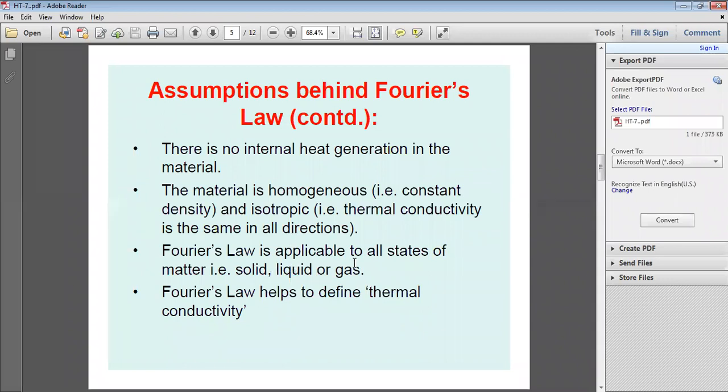Fourier's law is applicable to all states of matter. Conduction is generally in solids mainly, but some conduction takes place within liquids or gases also, all states of matter. But generally we consider conduction mainly in solids and convection in liquids and gases. And Fourier's law helps to define the thermal conductivity. Mainly from Fourier's law, what is the property of the material that is defined? Thermal conductivity. I already explained what thermal conductivity is. K is the thermal conductivity of the given material.